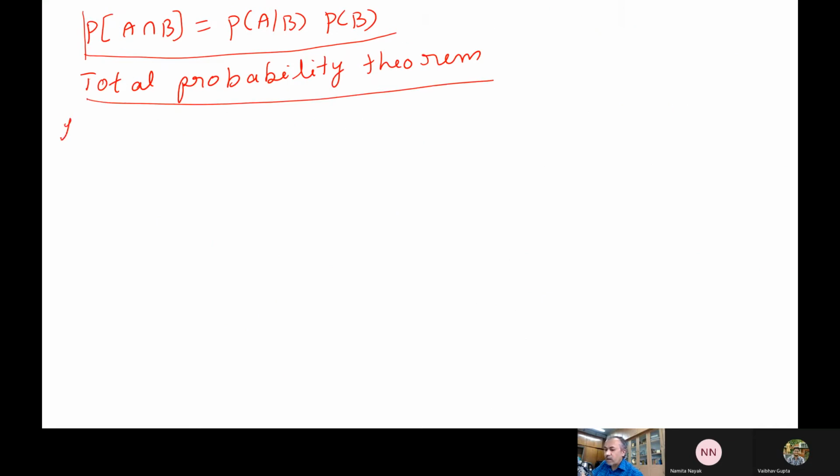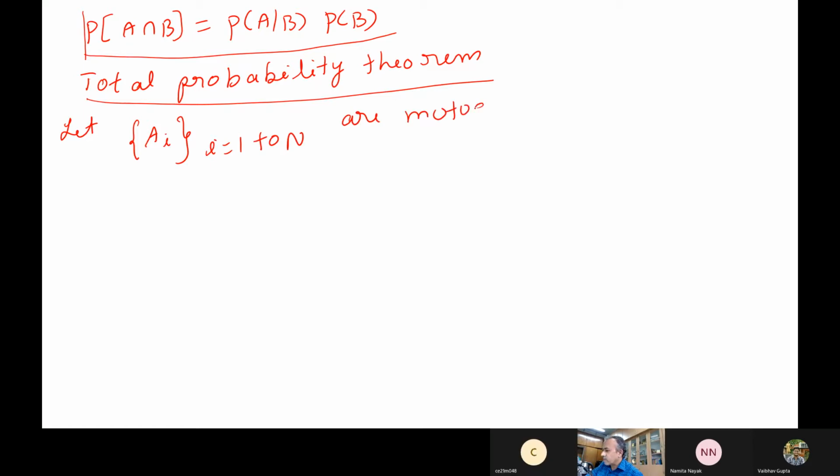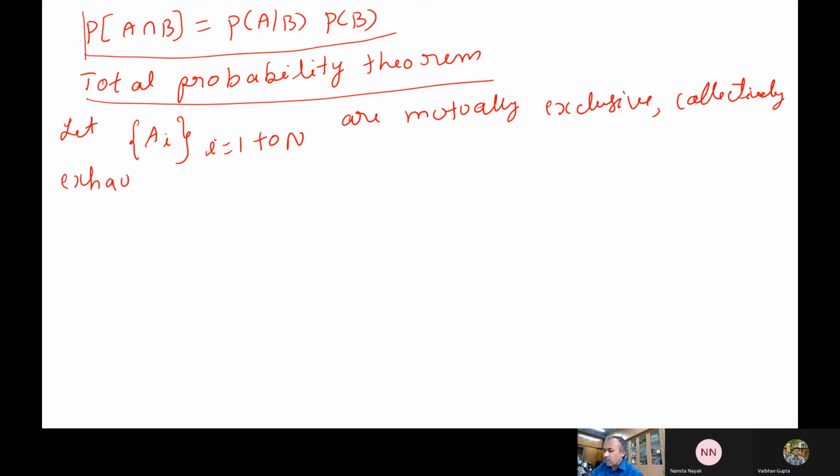If you have the events Ai, where i runs from 1 to n, which are mutually exclusive and collectively exhaustive. We have already explained what is meant by mutually exclusive and collectively exhaustive.